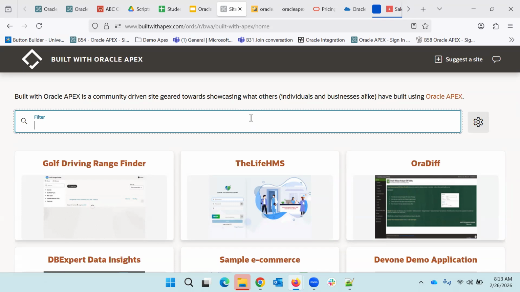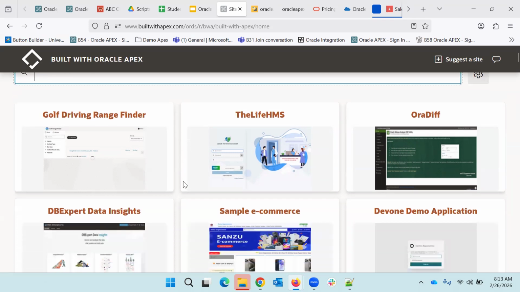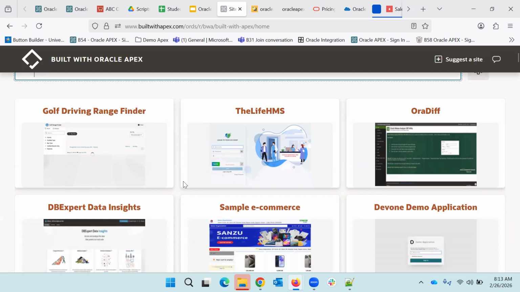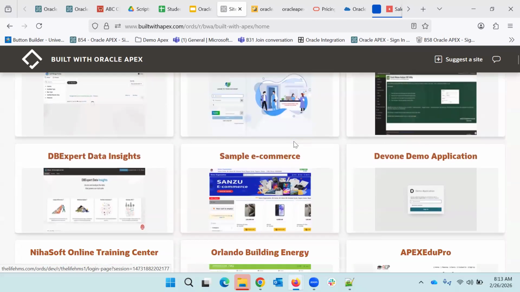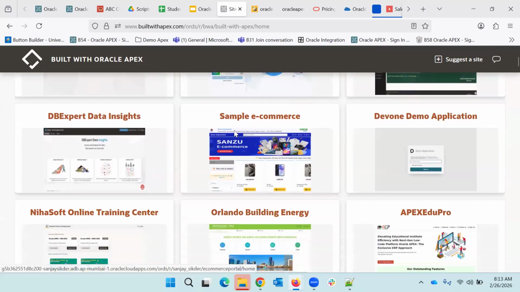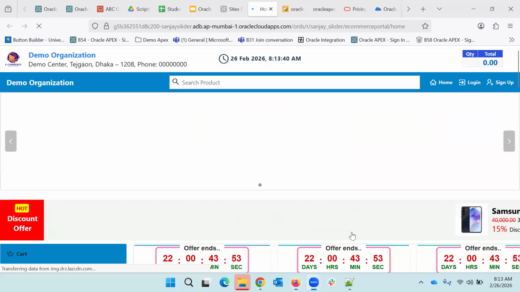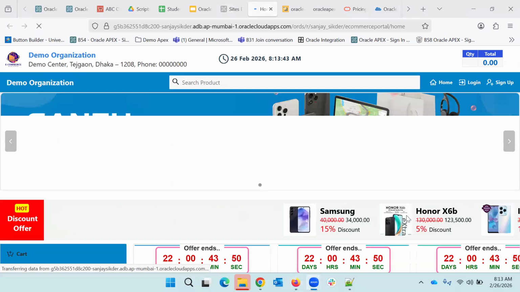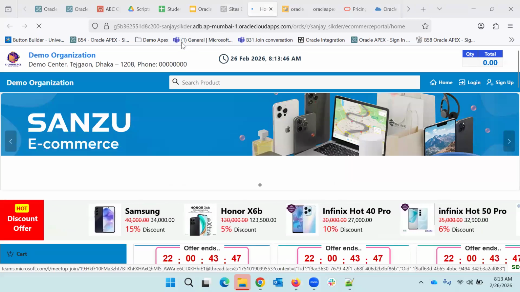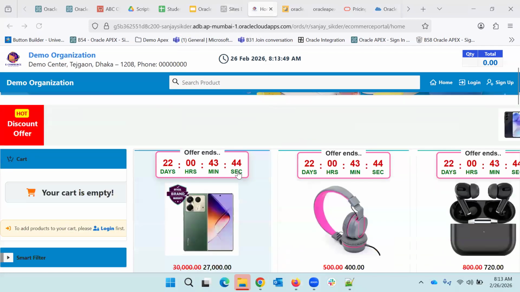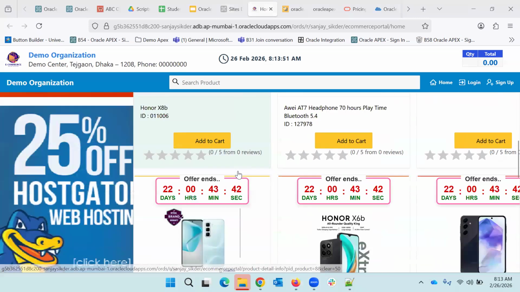So you can come to this "Built with Apex" section, and here, whatever applications are in the market that are delivered with the help of Oracle Apex, you will get those. If you see, somebody has created a hospital management system, Life HMS. Then somebody has created an e-commerce application. You can click into this one and open that also. This is an application developed by someone on Oracle Apex. These are the applications you can develop with the help of Oracle Apex.